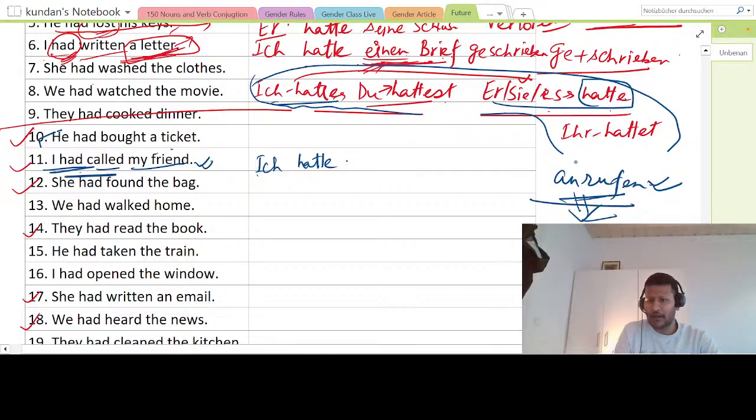So here, if it is a trennbare Verb, like an separate and rufen separate, that's how it breaks. So here what you have to do is put ge in between, before rufen, not in the beginning. This is the change. So I will say, ich hatte angerufen. Angerufen.